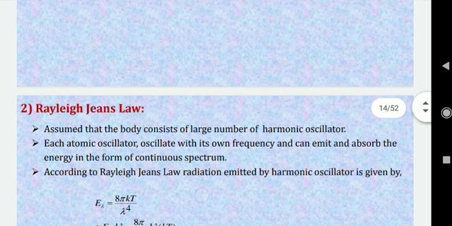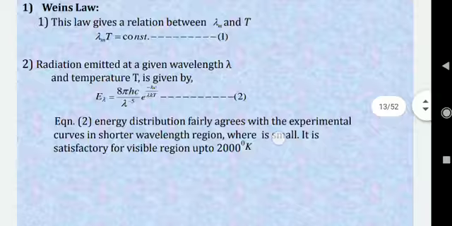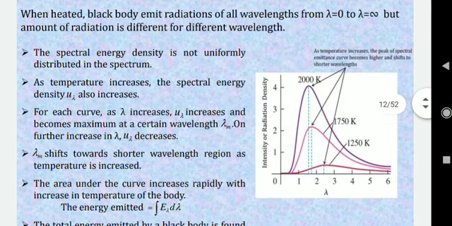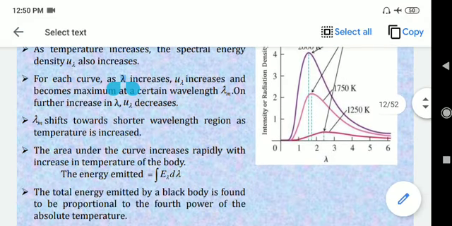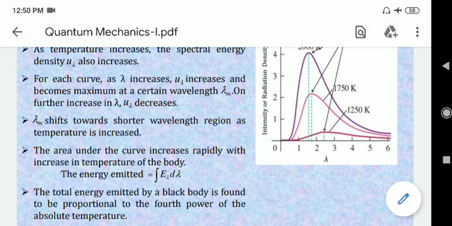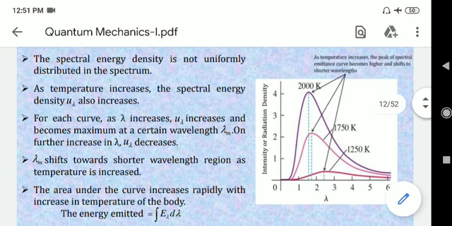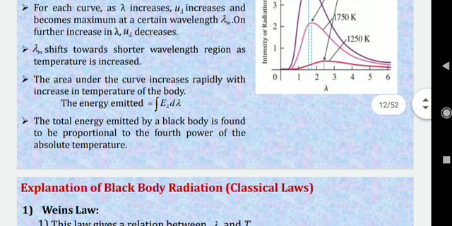So actually we had two kinds of laws. One is Wien's law and another is the Rayleigh-Jeans law. One of the laws can explain only this part, the lower wavelength side part, and another law can only explain the higher wavelength side part. But not a single law can explain the complete spectrum. Okay, no one could explain the complete spectrum. So nobody had an answer for why the black body spectrum appears like this. Some scientists were able to explain the lower side of the spectrum, and some were able to explain the higher side of the spectrum, but nobody could explain the complete spectrum.